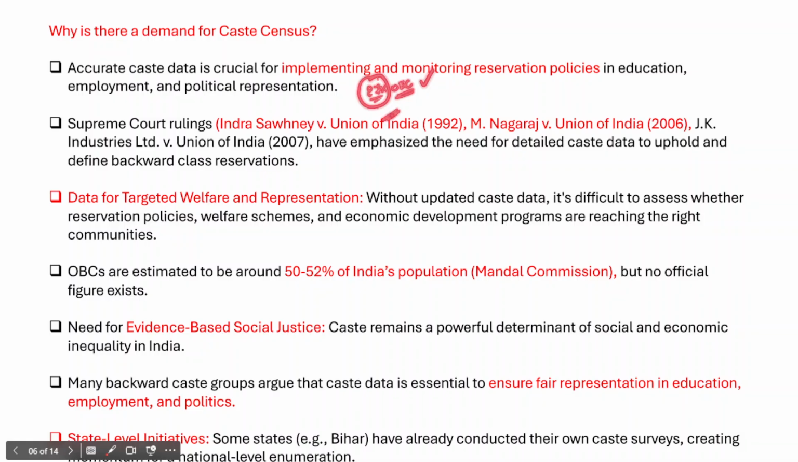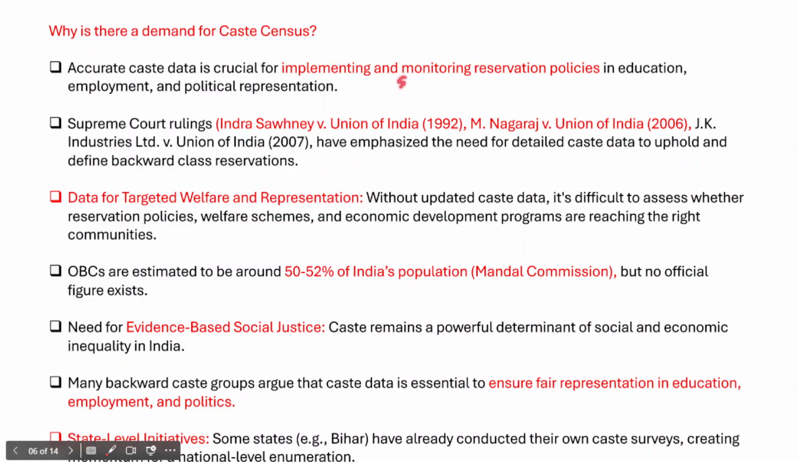Apart from the 27% reservation, 15% reservation has been given to the scheduled castes and 7.5% reservation has been given to the scheduled tribes, and around 4% reservation has been given to persons with benchmark disabilities, right? So when we conduct a detailed caste census, we will understand and monitor how these reservation benefits and reservation policies have been benefiting different castes within one homogeneous caste group.